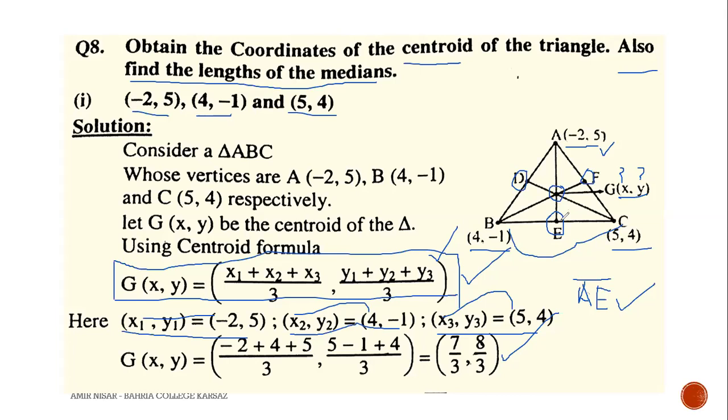So on the basis of the definition, E is the midpoint of side BC. By using the midpoint formula, first we will find the coordinates of E, and similarly the coordinates of D and F. After finding these midpoints, we will apply the distance formula to find those lengths. I'm erasing this slide and moving on to the next one to see the further solution.